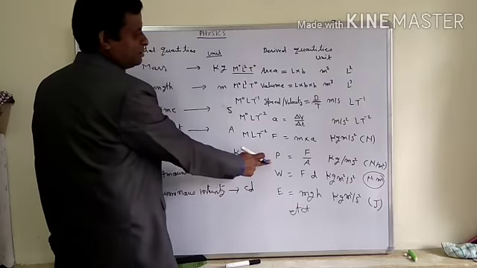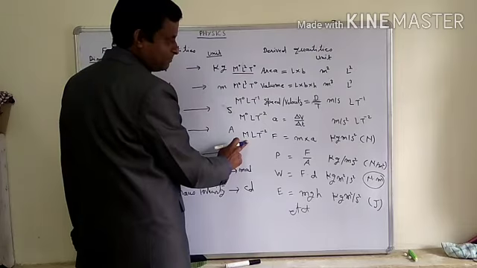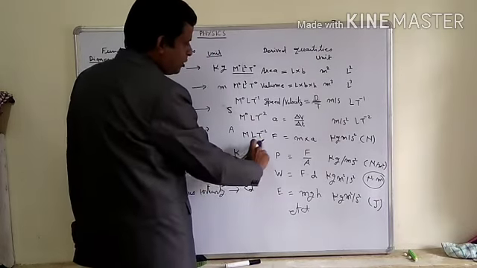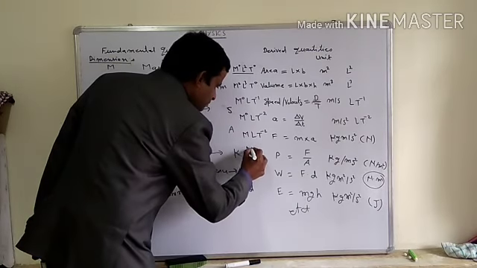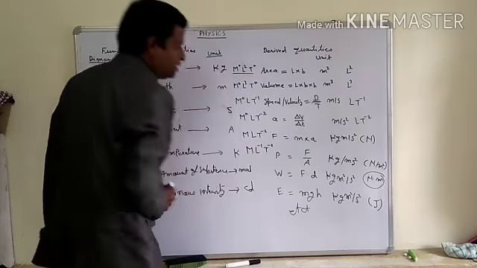Now I'm going to write the dimension formula of force upon area. Force dimension is that, and area's dimension is L square. So upon L square it will become M L minus 1 T minus 2.